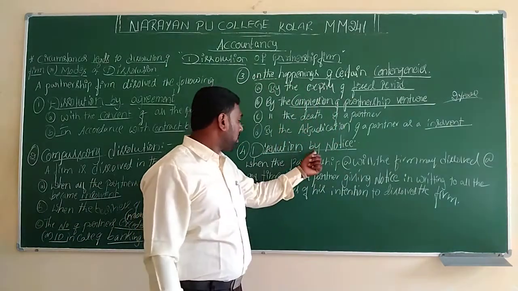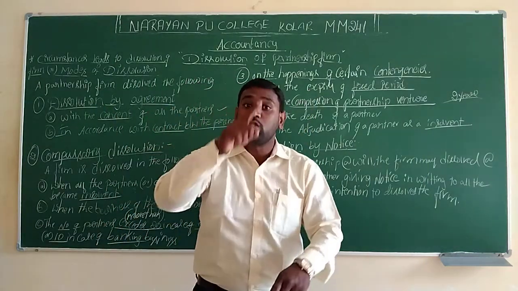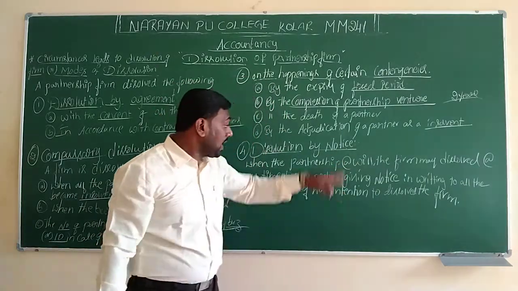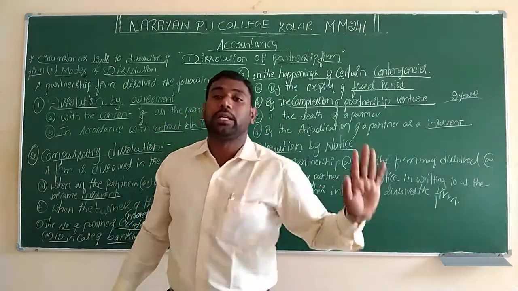If it is a partnership at will, but he doesn't give any notice to anyone, there is a chance that the other persons can sue him, because they have a right. He didn't mention anything and didn't inform any other person.